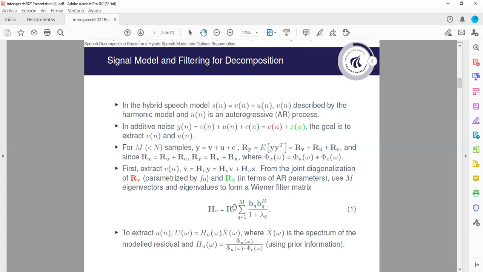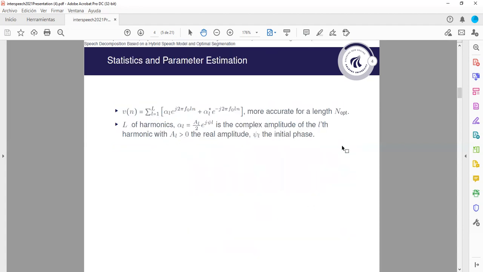We now need to estimate these covariance matrices, these RB and these PSDs. Well, before going to that, the voice part is described by a harmonic model, as I said, in which we have L harmonics. Each harmonic has a complex amplitude, expressed in terms of the real amplitude and the initial phase. But this model is more accurate for a segment length N opt, an optimal segment length. So we should find this optimal segment length.